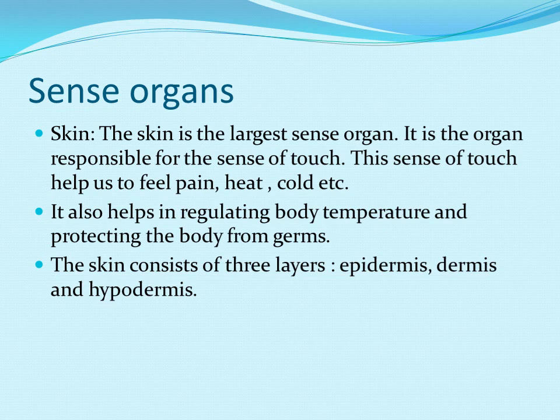And the skin is the largest sense organ in our body. It is responsible for the sense of touch, that is feel, pain, heat and cold. It also helps regulate body temperature and protects the body from germs. The skin is made up of three layers. The outer layer is called the epidermis, the inner layer is called the dermis, and the innermost layer is called the hypodermis. So these are the 5 important sense organs.